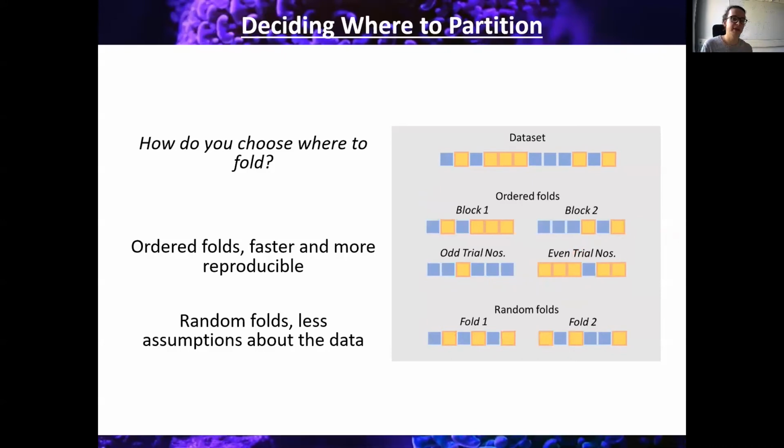And then the other decision to make when you're defining your partition is how to choose where to fold your data. This can be split into one of 2 ways. Either you can split the data in an ordered fashion based on logic or some rationale based on the data, or you can split them up randomly. Ordered partitions involve breaking the data set up based on some aspect of the experiment. For example, you can split the data based on block number. So you could train on block 1, apply to block 2, and then flip it round. So you train on block 2 and then apply to block 1.